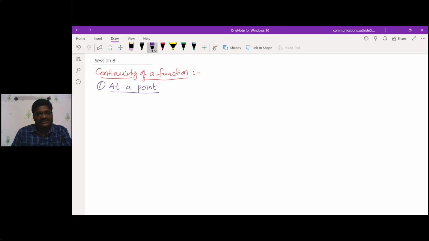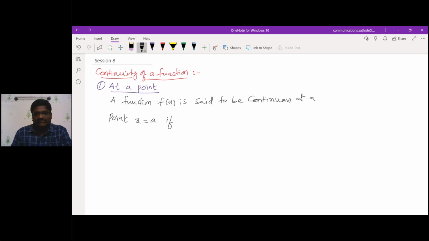A function f of x is said to be continuous at a point x is equal to a if limit x tending to a, f of x is equal to f of a.